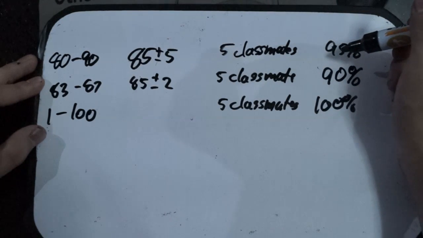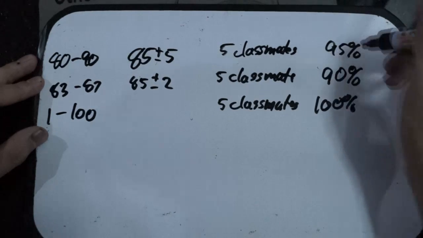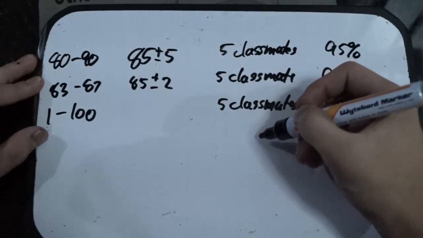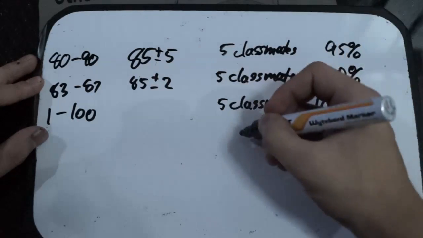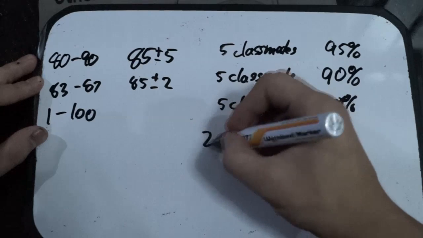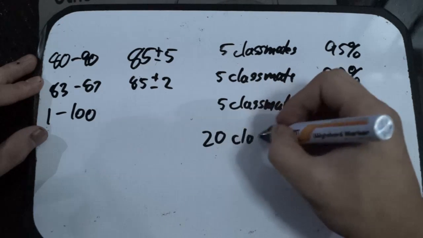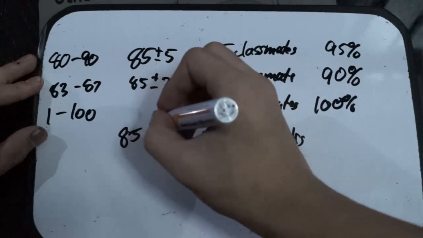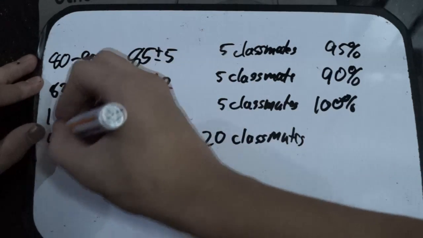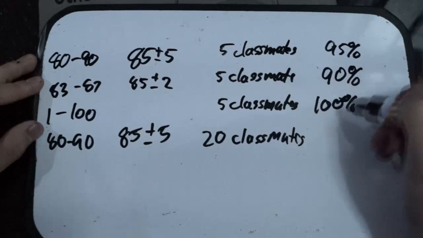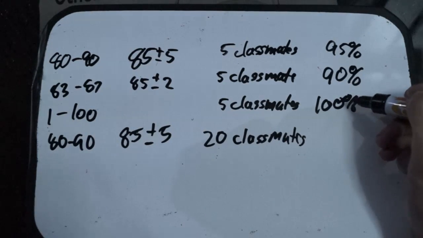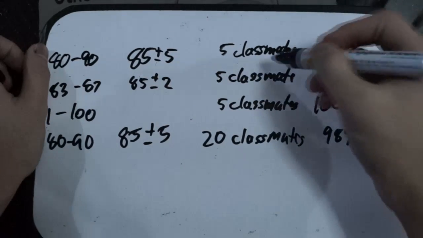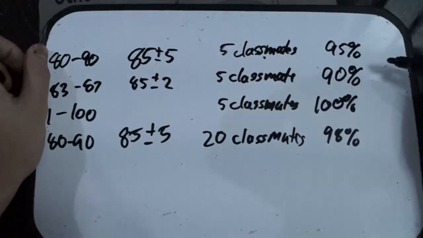So how can I increase the confidence without increasing the range? I would ask more people. So instead of 5 people, I would ask 20 people. So I would ask 20 classmates. So for a range of 85 plus minus 5, that's 80 to 90, I would be more sure than before, let's say 98%, because instead of asking 5 people, I asked 20 people.